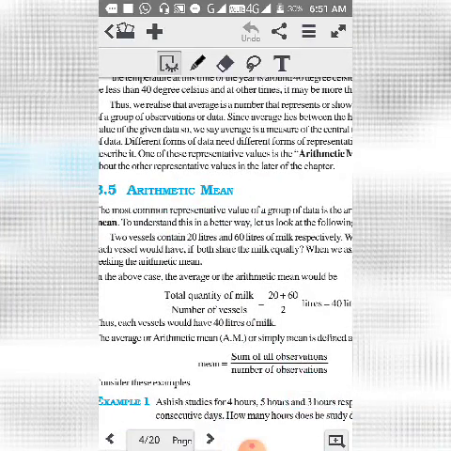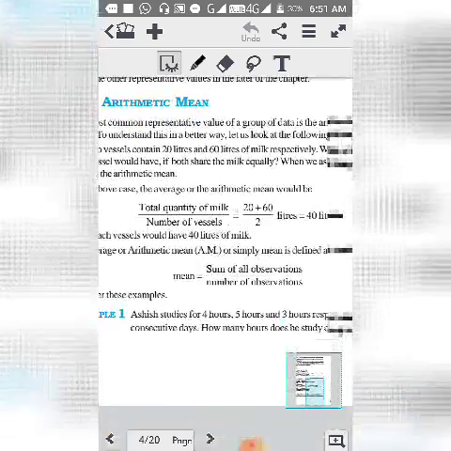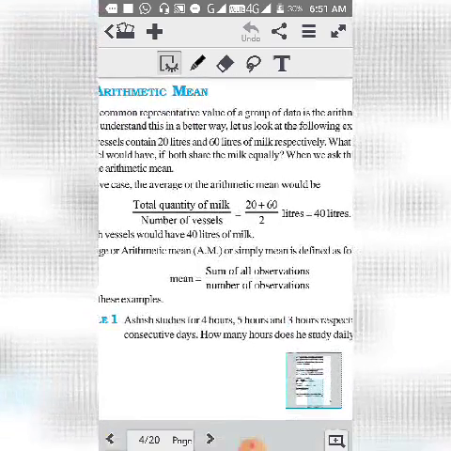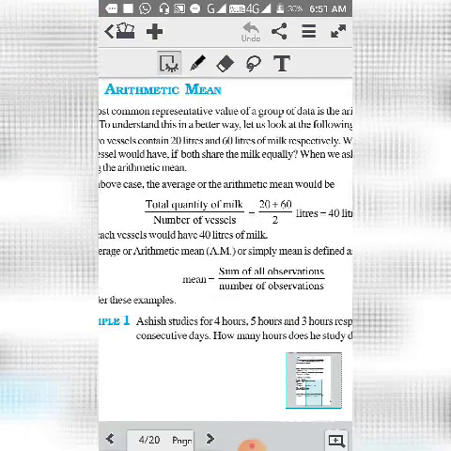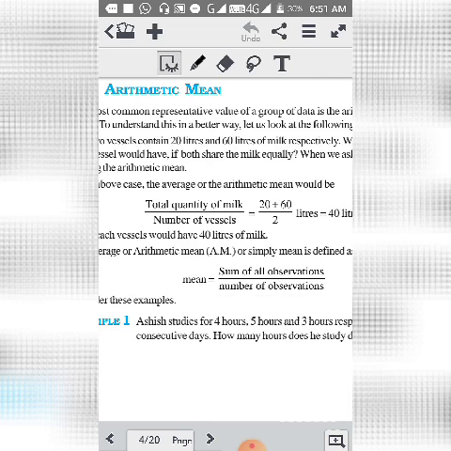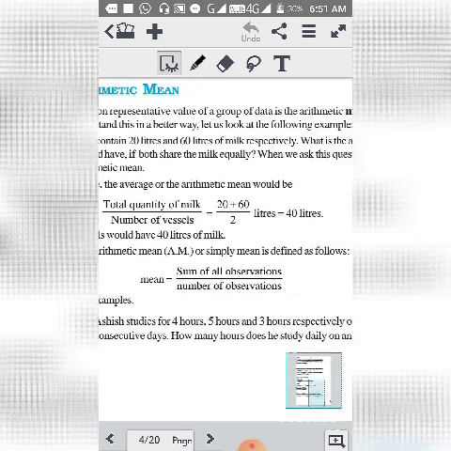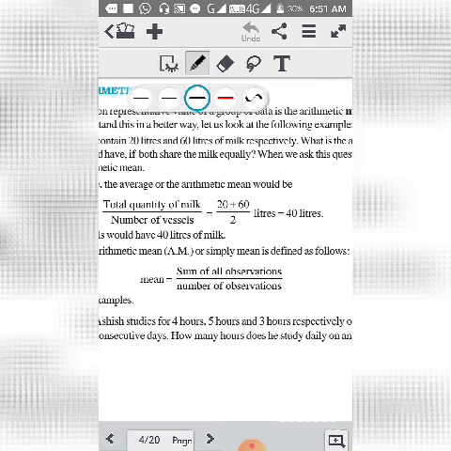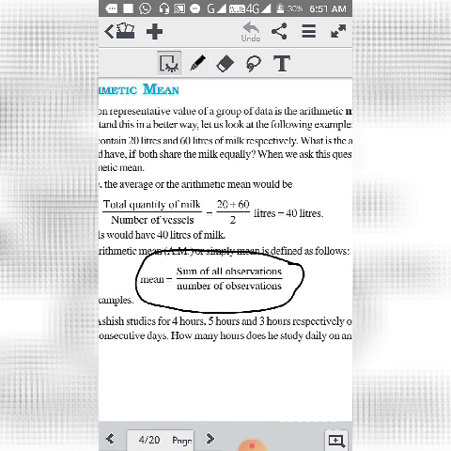Now what is arithmetic mean? If you see here, it is written, the arithmetic mean is nothing complicated. It means we find the sum of all observations. That means, if we take the example of your class, we will add the marks of all the children and then divide by the total number of children of the class.